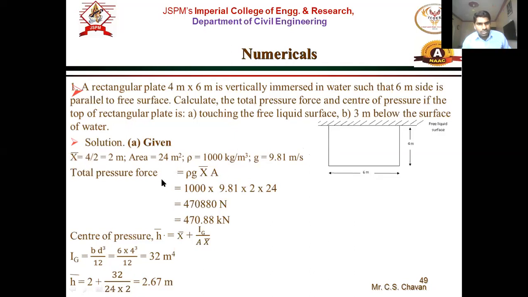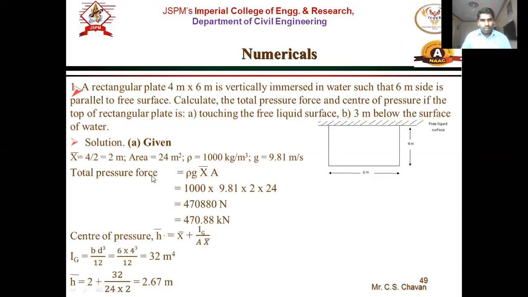So total pressure force F is equal to what? It is rho G x bar into area, or gamma A x bar, right? So rho is 1000, G is 9.81, x bar is 2, area is 24. Now here we get the answer of total pressure, 470.88 kilonewton. In kilonewton or in Newton we can find the total pressure. It is a force, so therefore unit will be in Newton or in kilonewton, right?